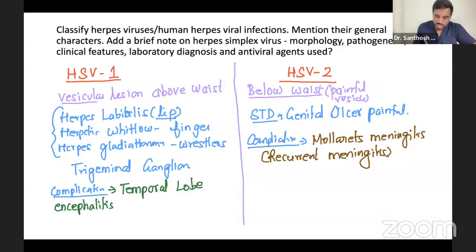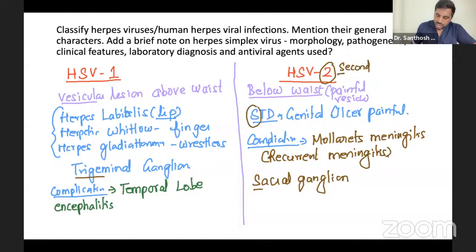Here it is the trigeminal ganglion, and here it remains in the sacral ganglion. Now, if you think, sir, it's difficult to remember this many things, everything starts with S. SECOND: you have second, you have STD, and then you have sacral ganglion. So everything comes with SSS. So it's easy to remember.